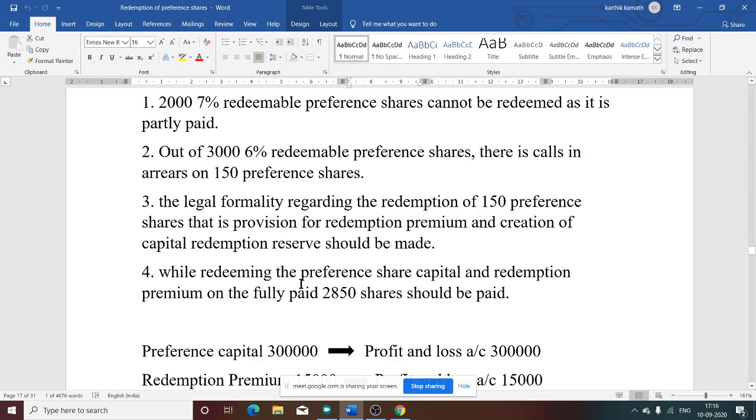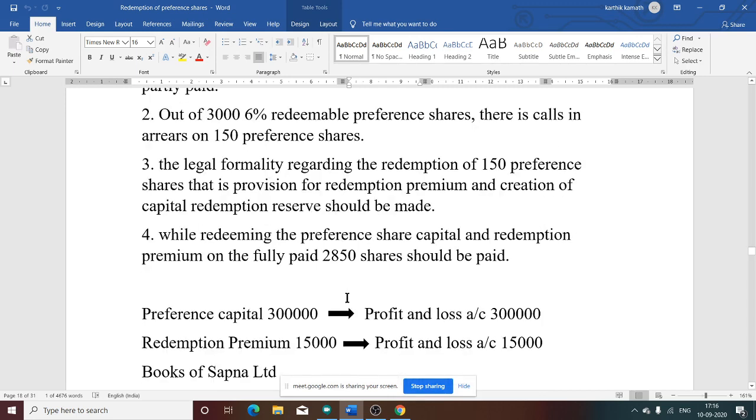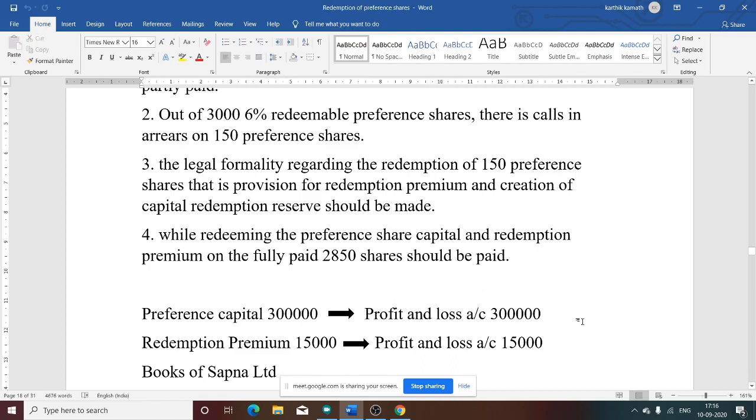So what happens? We can utilize the balance of profit and loss account, that is either out of fresh issue or out of profits or out of reserve. So here profit is available, 3,50,000. We will take 3 lakh from profit. So now it tallies. Preference share capital is paid to the preference shareholder with the help of profit and loss account balance.